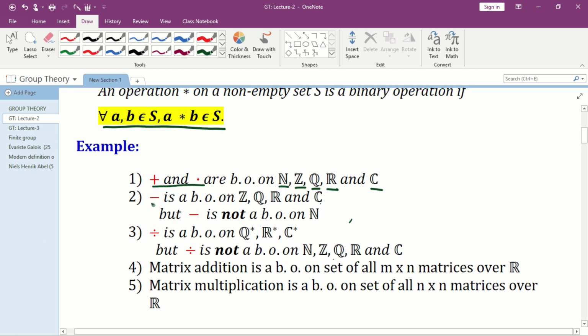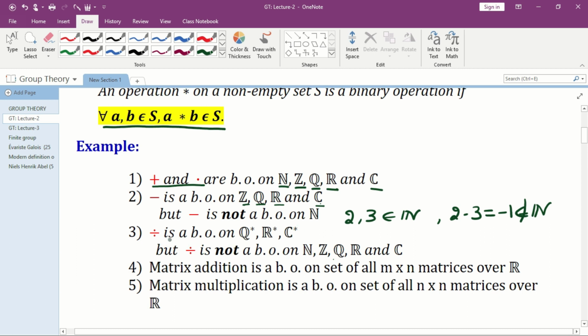Similarly, subtraction is a binary operation on Z, Q, R, and C, but subtraction is not a binary operation on N because the difference of any two natural numbers need not be a natural number. In particular, if we consider 2 and 3, which are natural numbers, what is 2 minus 3? That is equal to minus 1. It doesn't belong to N. Therefore, minus is not a binary operation on N.